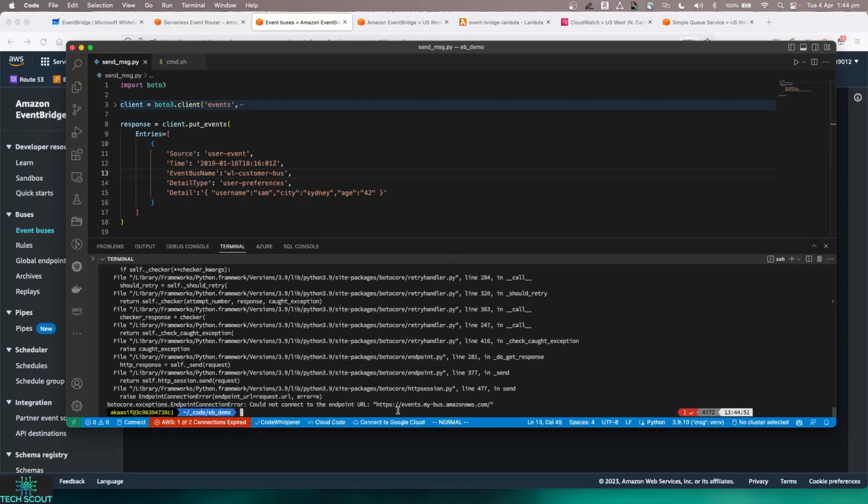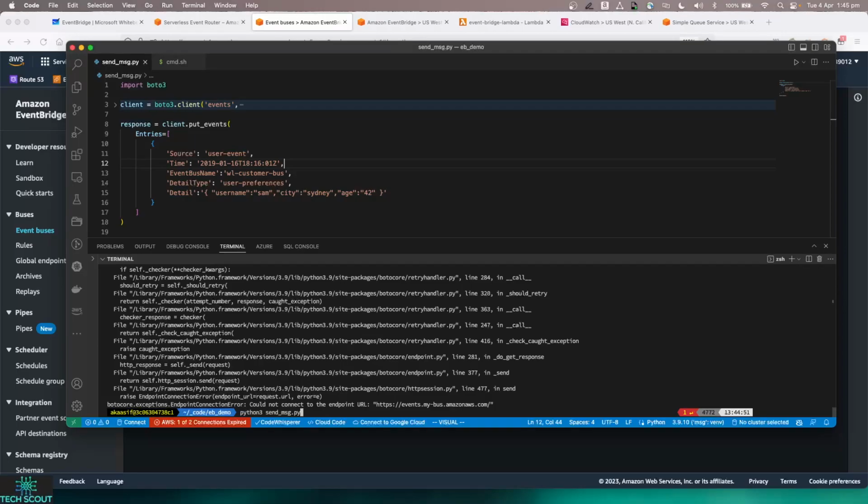Yep, again there's a problem. Okay, let me just check that, and yeah, we'll try that. Yep, so there was a problem in the client itself. I won't open this because I have my keys and stuff in that, but in the client you provide your bus name. So the bus name which you provide over here is less relevant because the client itself I have already provided there. If you don't, then yep.